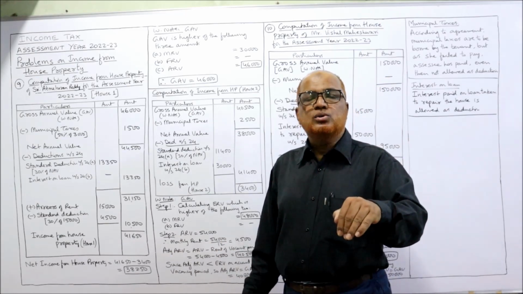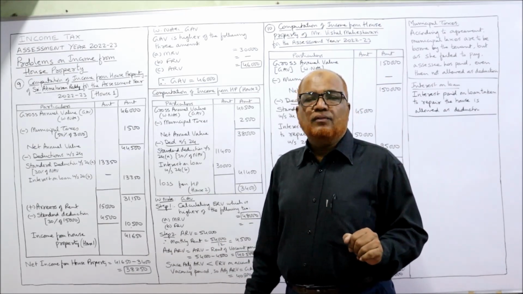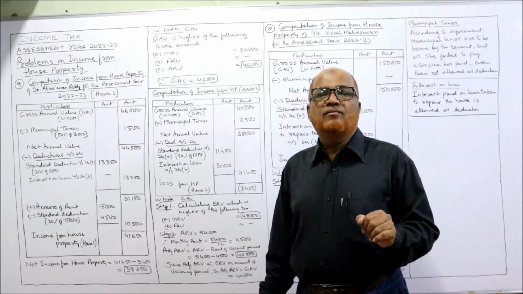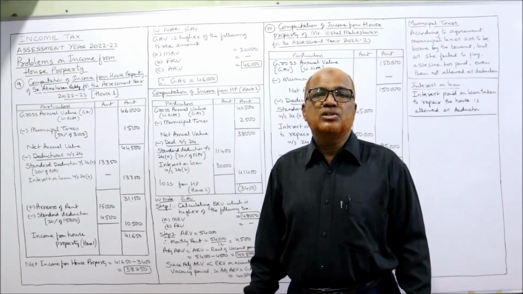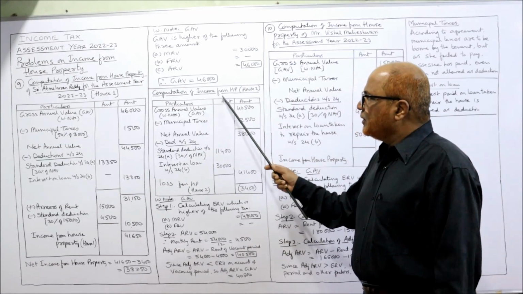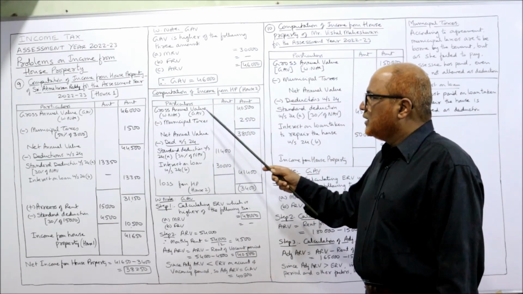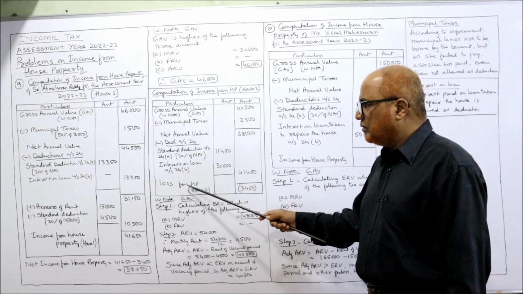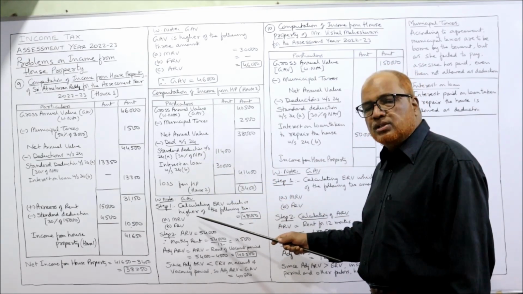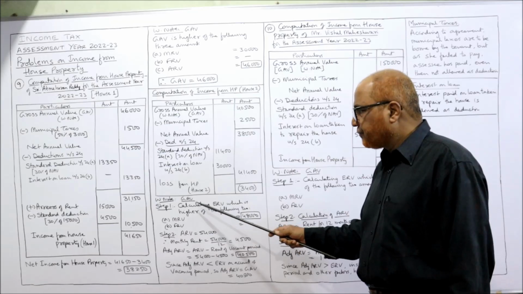Our second house, there are some complications. The first complication is there is a vacancy period. So stepwise, we calculate the GAV. Computation of income from house property, house number 2. GAV less municipal taxes, NAV, standard deduction, interest on loan, loss we are getting. First, you concentrate on how to calculate the GAV.